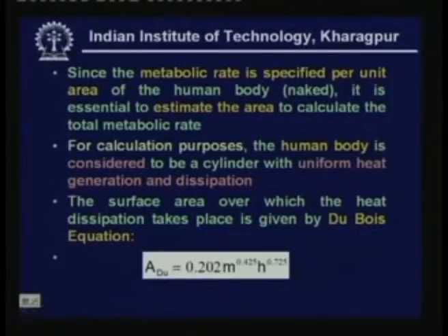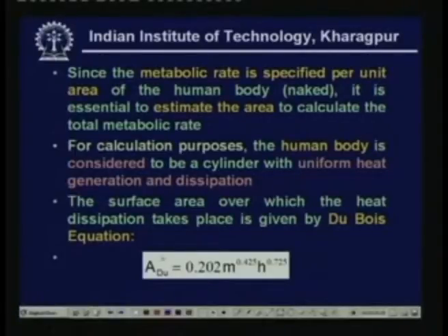The Du Bois equation gives the surface area A subscript Du. This is equal to 0.202 m to the power of 0.425 multiplied by h to the power of 0.725. Here the area is in meter square. M, as I said, is the mass of the human being, in kgs, and h is the height in meters. So, you can see that this is an empirical equation.